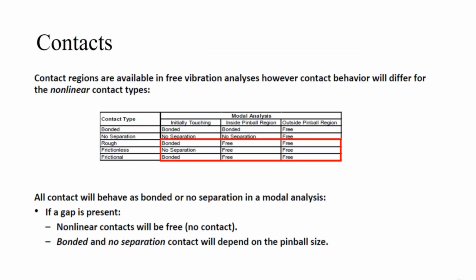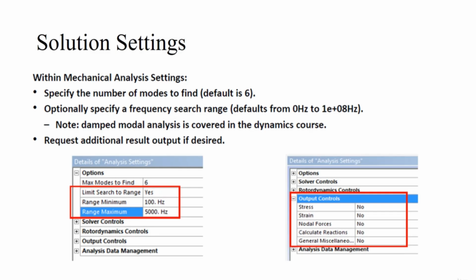Then we can use different types of contacts in modal analysis also. Then in the solution settings, we can set the software to find the number of modes we want. For example, if I want to find 12 modes, I can just give an option here in the analysis settings, or otherwise if I want to find the frequencies between some range, like for example here I want to find the frequencies of the object between 100 Hz to 500 Hz, I can also give it like this.